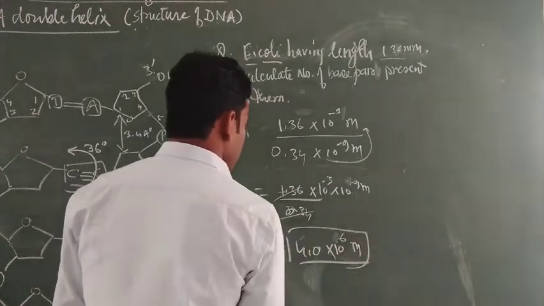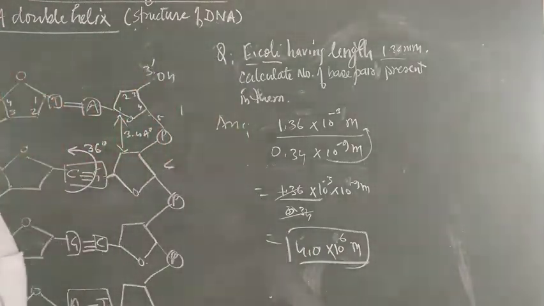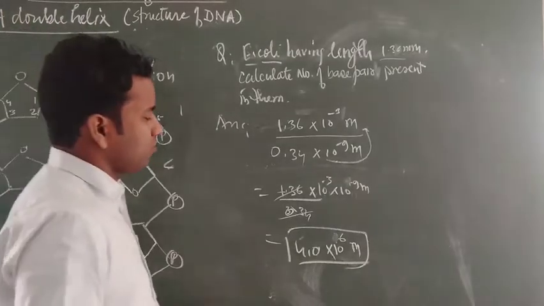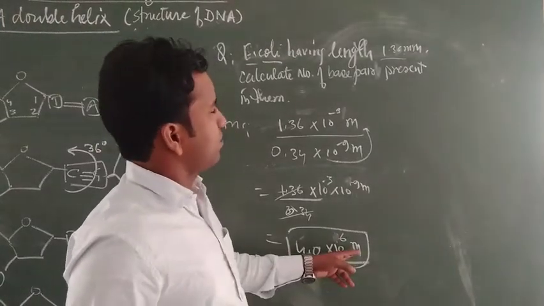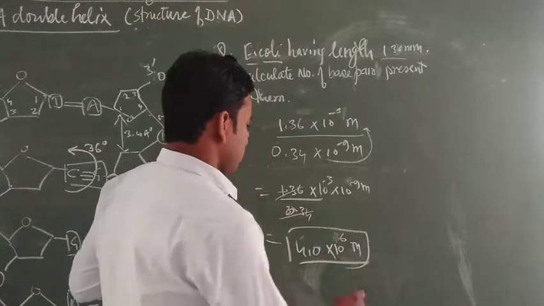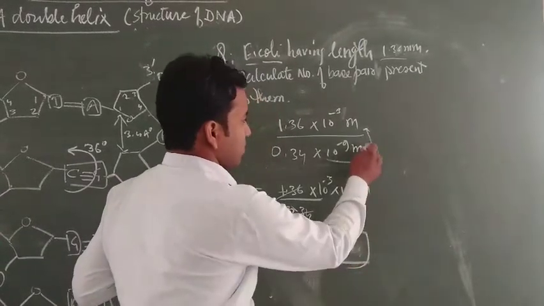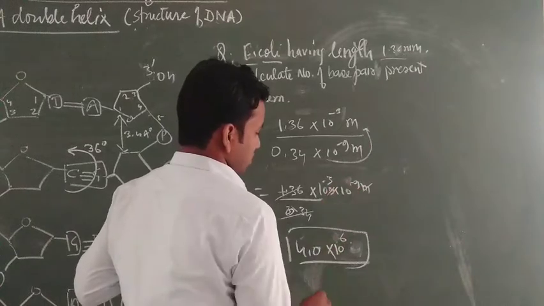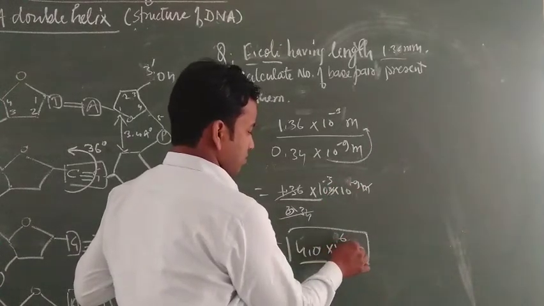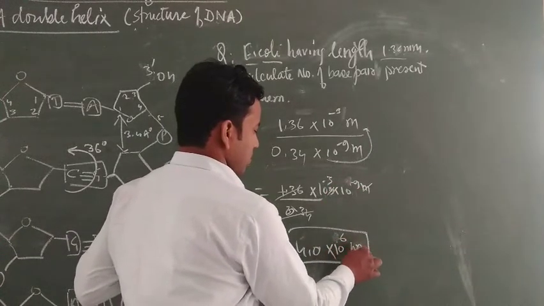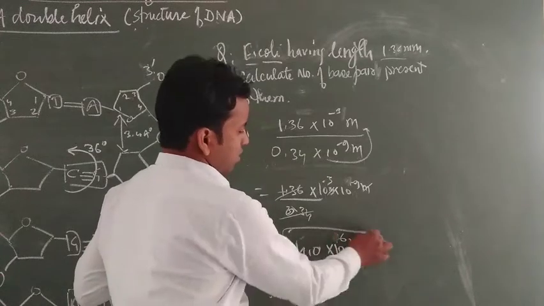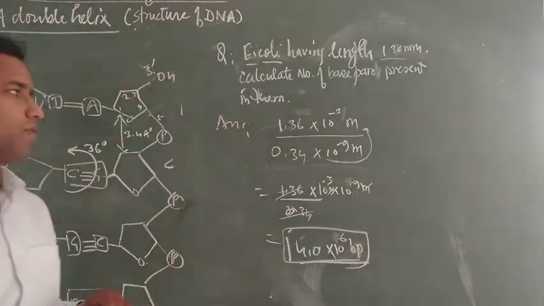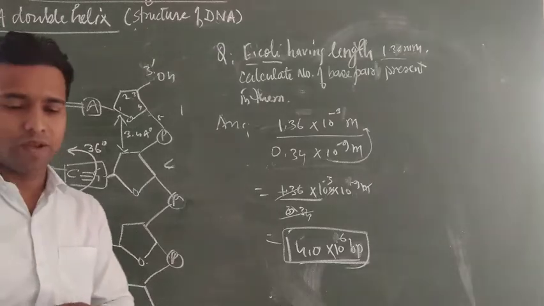This is the number of base pairs present in the DNA of E. coli, 4.0 times 10 to the power 6. The meter is cancelled here. So the number of base pairs is 4.0 times 10 to the power 6 base pairs. This is the number of base pairs found in the case of DNA.